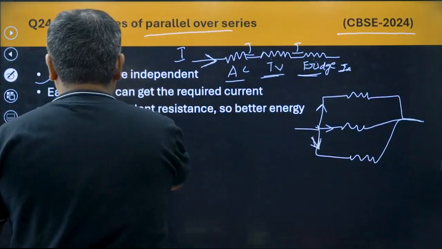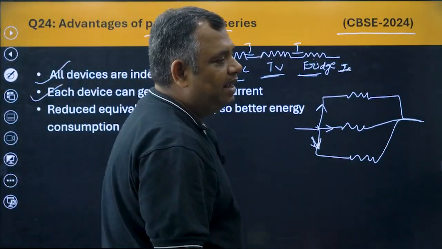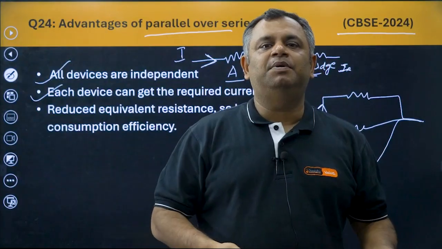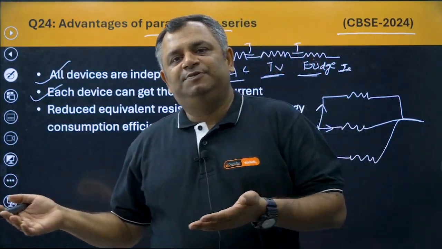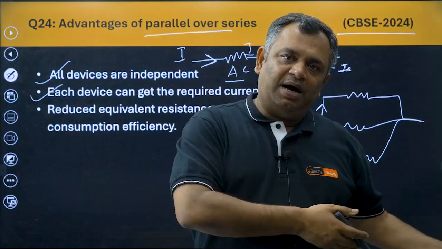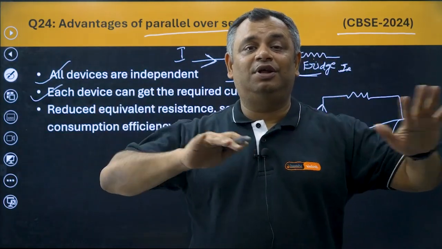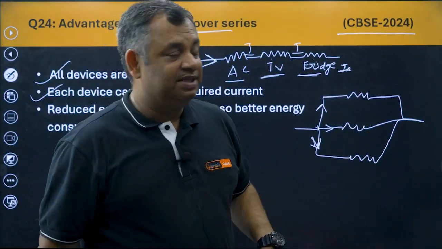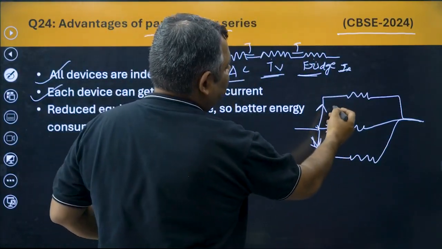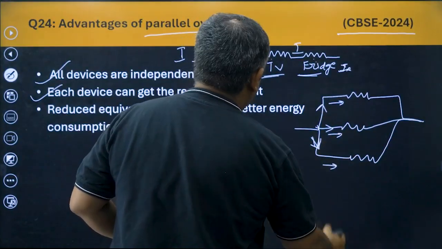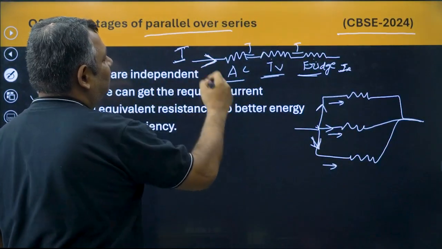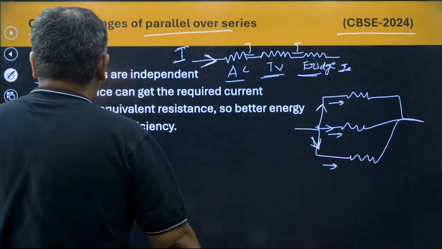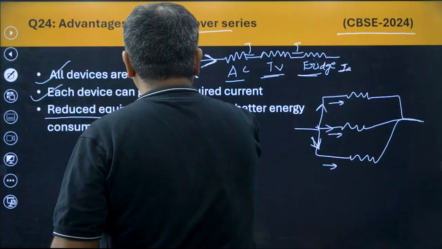So the second point is that each device gets the required current. So all your brothers and sisters, if given the same amount of food, someone will always be hungry, and someone will always have an upset stomach. Each one of you would require a different amount of nutrition. So some of them may fall ill because of this. Similarly, if each of the devices is getting the requisite amount of current, they will function properly. If each of them is getting the same amount of current, they will function improperly.